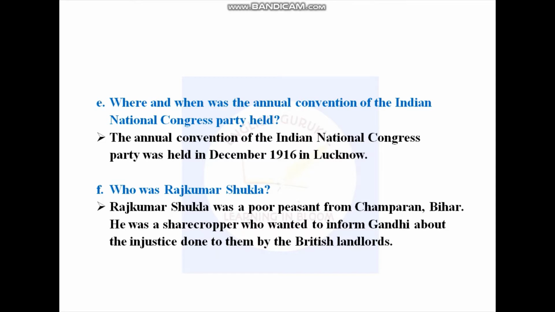Who was Raj Kumar Shukla? Raj Kumar Shukla was a poor peasant from Champaran, Bihar. He was a sharecropper who wanted to inform Gandhi about the injustice done to them by the British landlords.